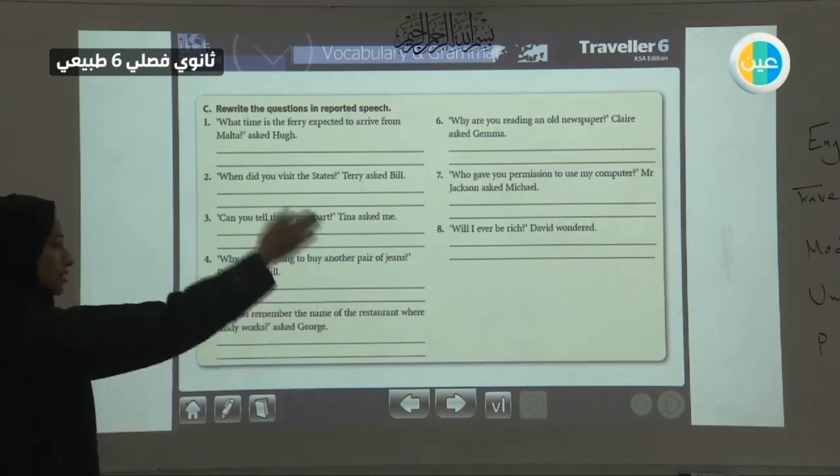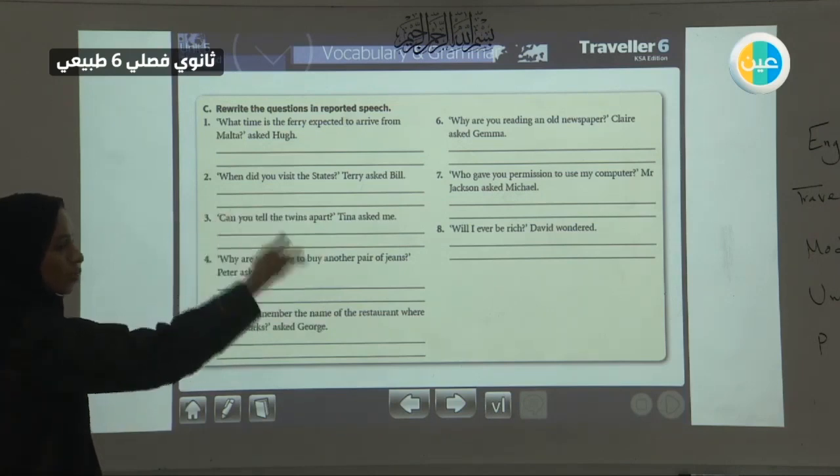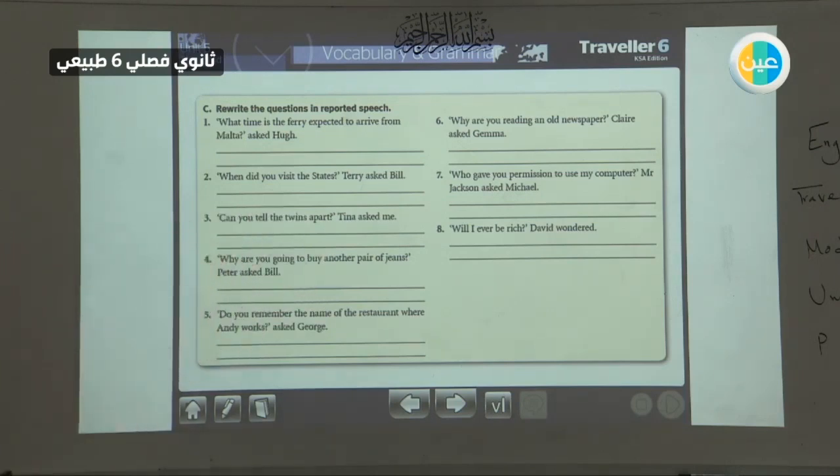So you will go one tense backward: present, past; will, would. You will go one tense backward. What time is, so this one's going to be was, the ferry expected to arrive from Malta? Alf asked how, so we will say Alf asked, then we can change it into a sentence. Alf asked, what time the ferry, so not is, you will take the is there. The ferry, and you will change one tense backward. Is going to be was expected to arrive from Malta. So we did three things.